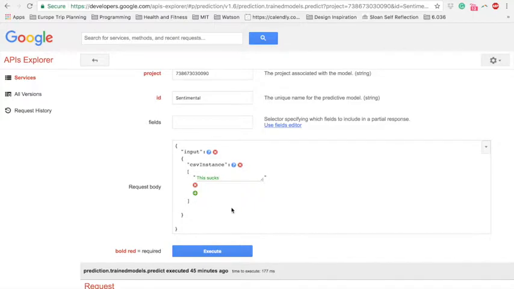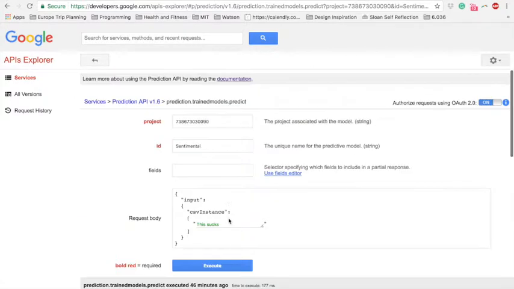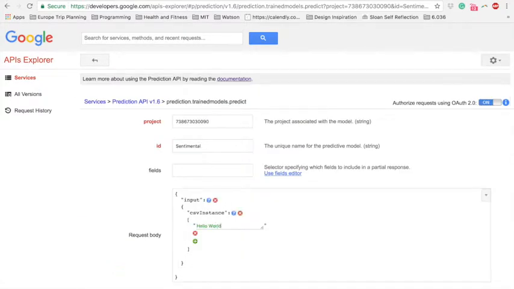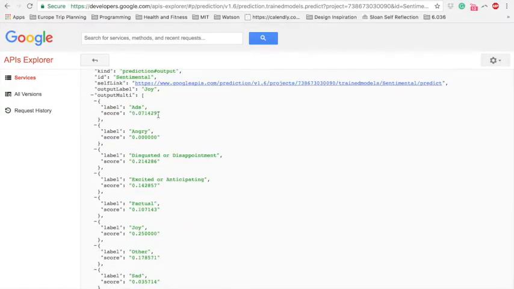So for example, let's look at this tweet. It says, "This sucks." The model thinks that it is mostly joyous. Or, "Hello world, I'm super excited." There's some anger in it; it thinks it's 70% angry, 30% joyous. And it's probably because of the training data set that I provided.